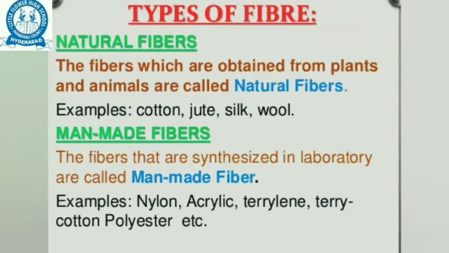Examples: cotton, jute, silk, wool. Man-made fibers are synthetic fibers or artificial fibers. The fibers that are synthesized in a laboratory are called man-made fibers. Examples: nylon, acrylic, terylene, terrycotton, polyester, etc.